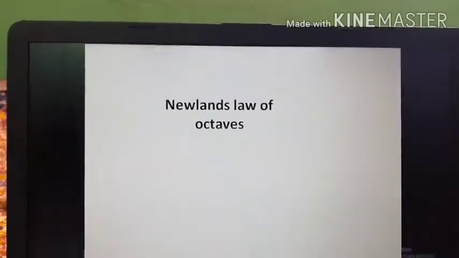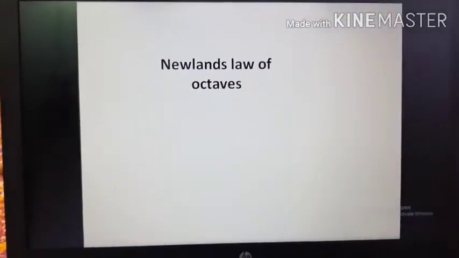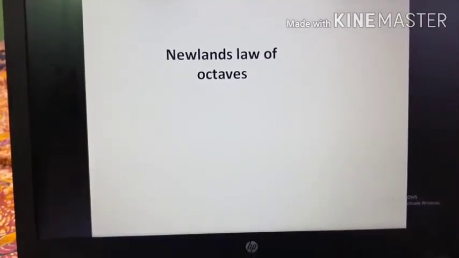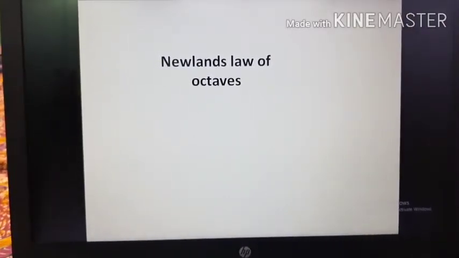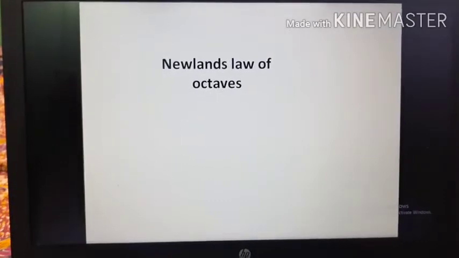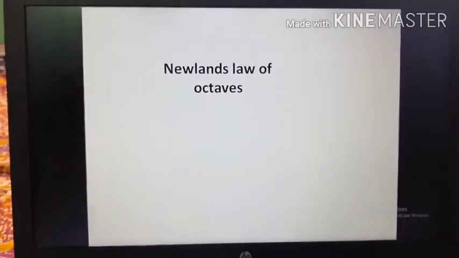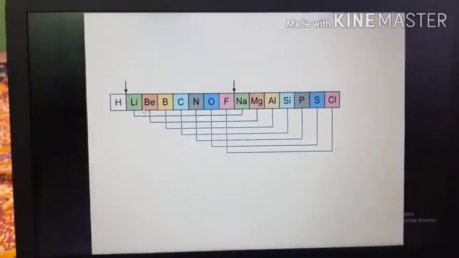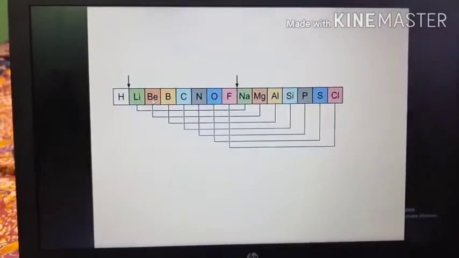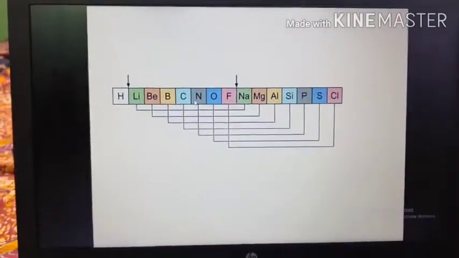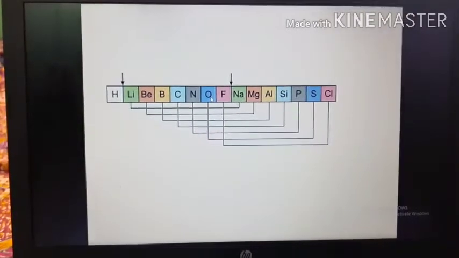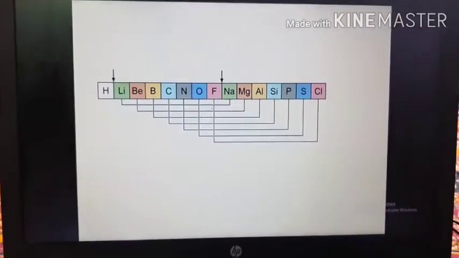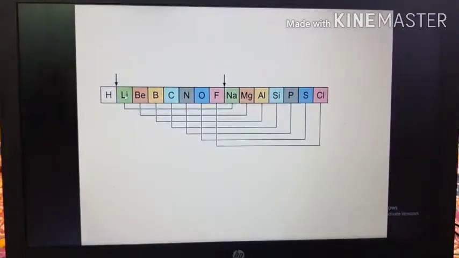According to the Newland's law of octave, the main statement said that when elements are arranged in the order of increasing atomic masses, the properties of 8th element starting from a given element are a repetition of the properties of the first element. So let us look at this picture here. If we start from lithium, this is the first element, then count after lithium: beryllium, second, boron 3, carbon 4, nitrogen 5, oxygen 6, and fluorine 7, sodium 8. That means lithium and sodium will have their similar chemical properties.